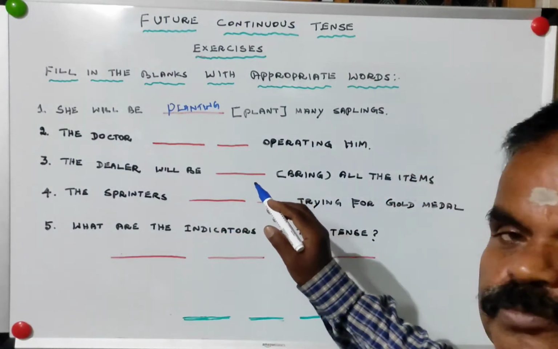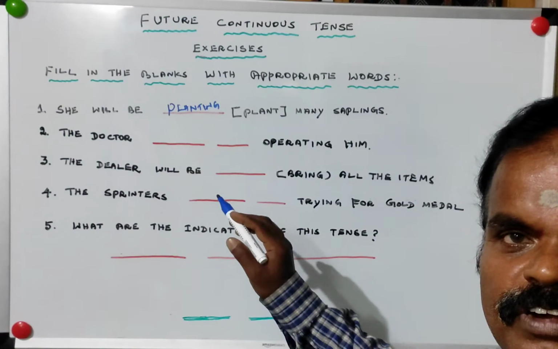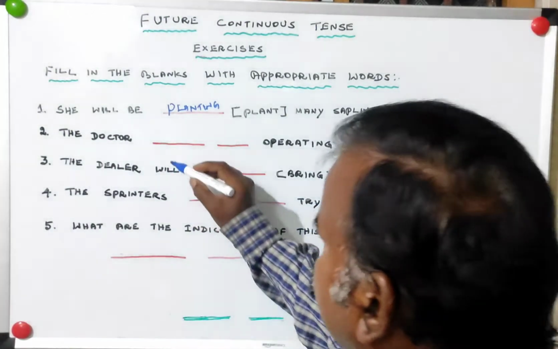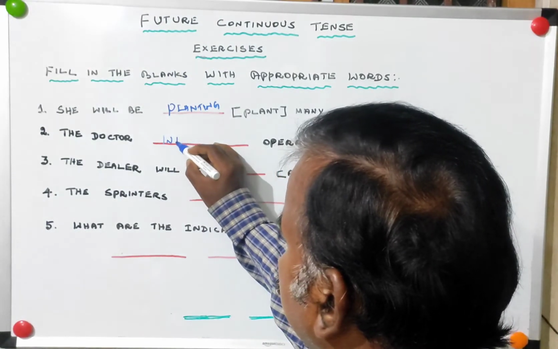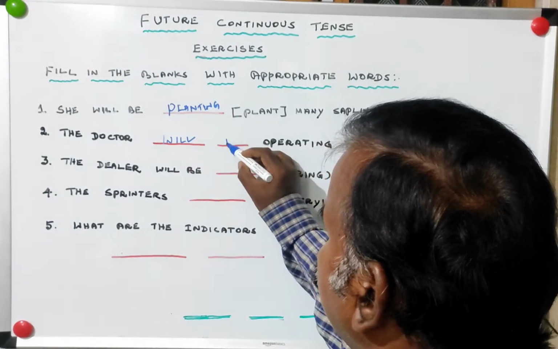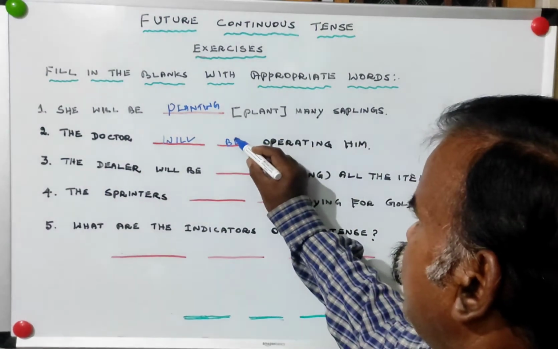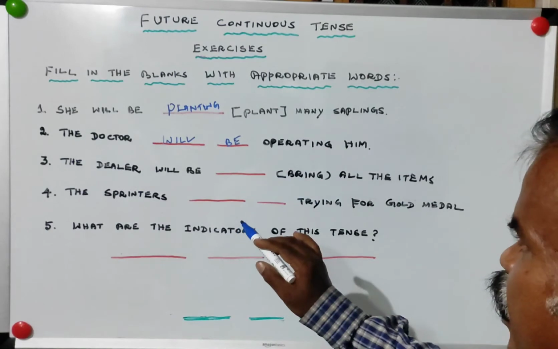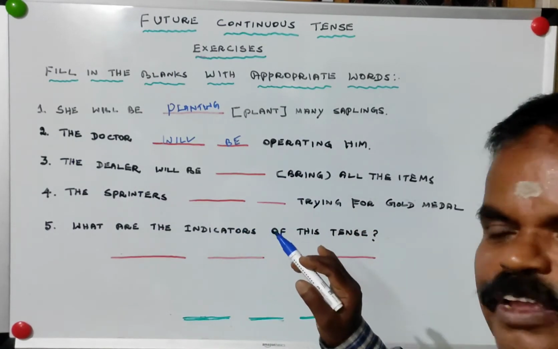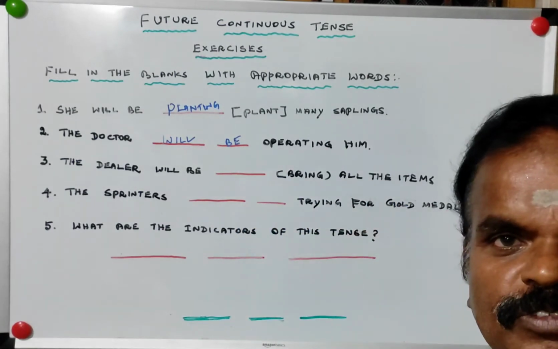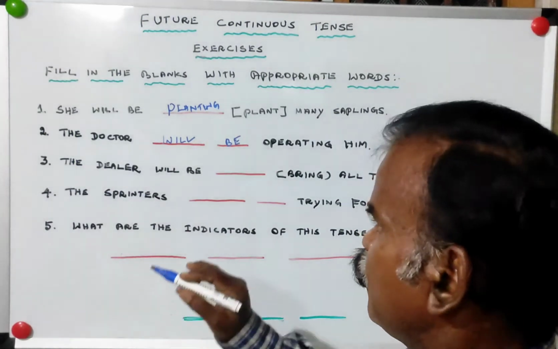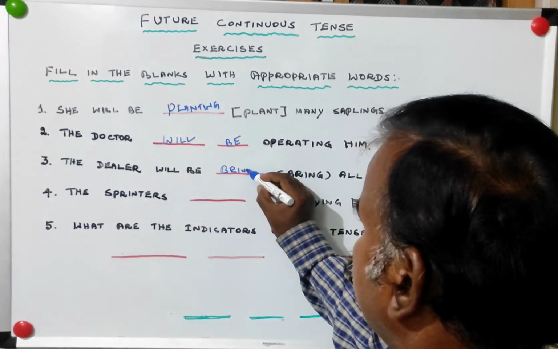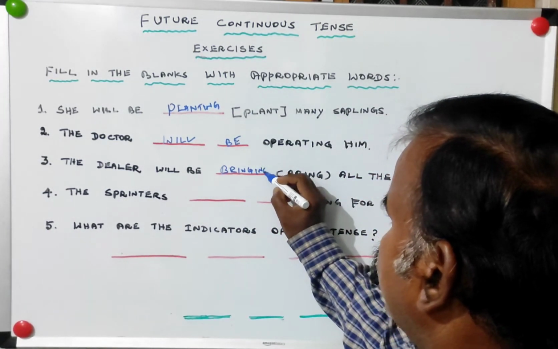The doctor dash operating him. So suitable words will, next one is be. The doctor will be. Third one, the dealer will be bring all the items. Appropriate answer is bringing. Nothing but present participle.